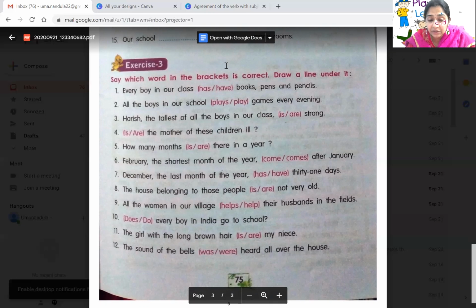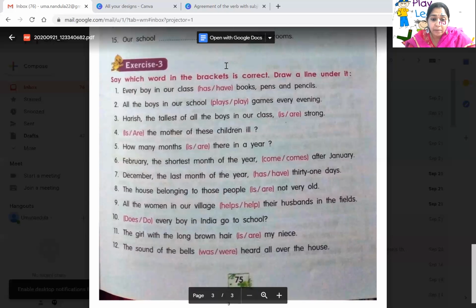Harish, the tallest of all the boys in our class, is strong. Harish, no, singular. So you're talking about Harish, not all the boys. So definitely it will be is. So you have to underline is. Fourth one, is the mother of these children ill? Are the mother of these children ill? Which is correct? Is the mother of these children ill? We are talking about mother. So you have to underline the correct one, that is.